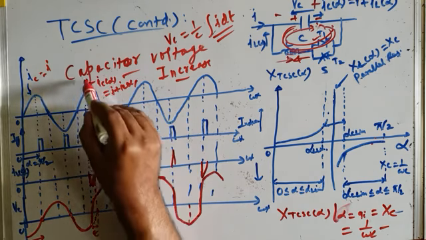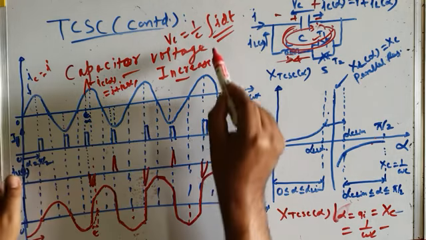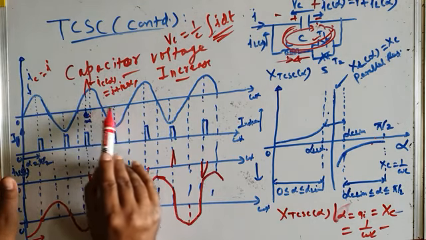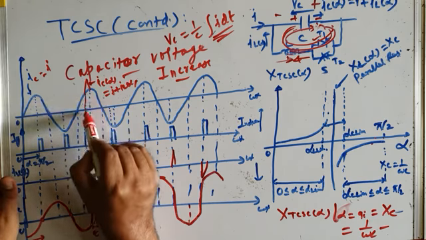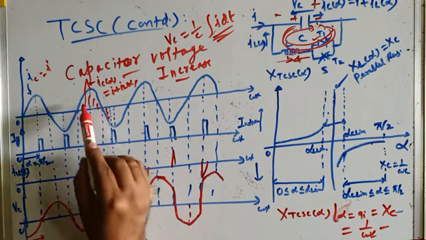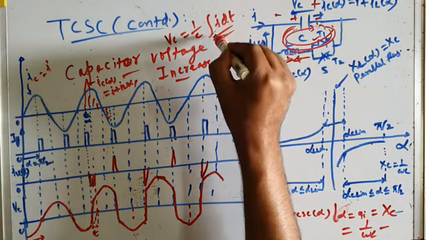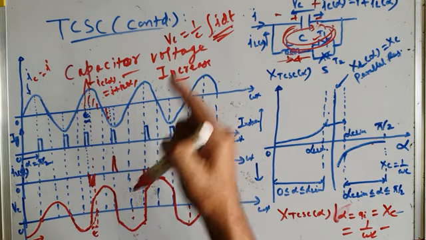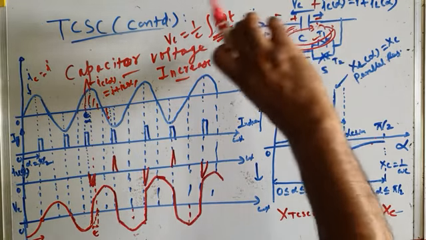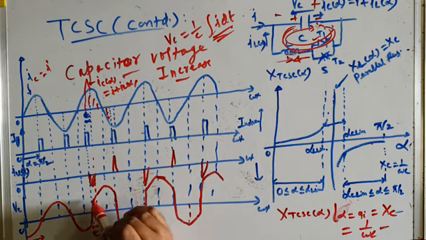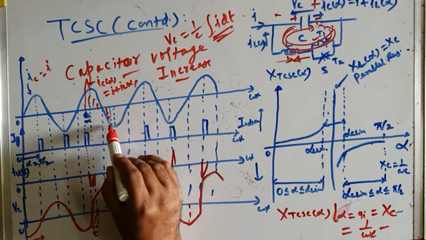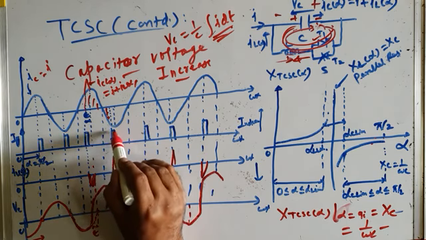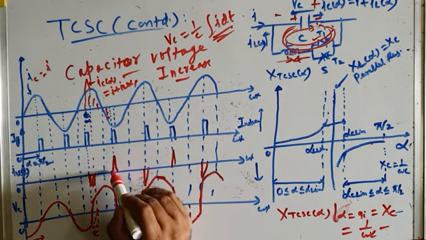Okay, so therefore if you integrate I dt from here to here, this current integral, this area increases. It is higher than the previous area. So since integral I dt increases, that means more energy is dumped into the capacitor, and the capacitor therefore charges to a higher voltage. Similarly here, when you fire your TCR, this is the TCR current